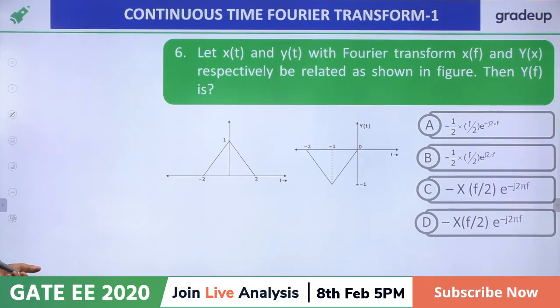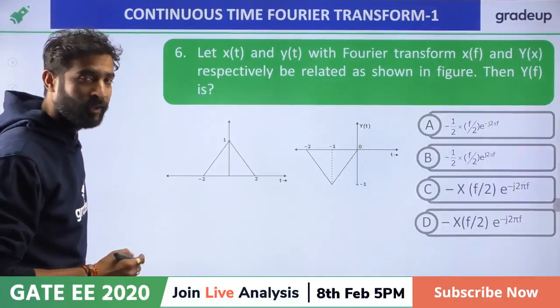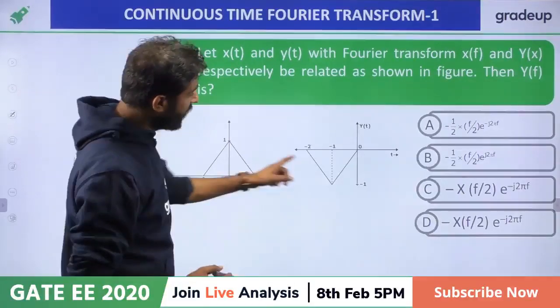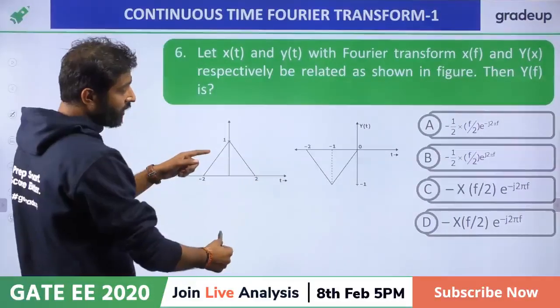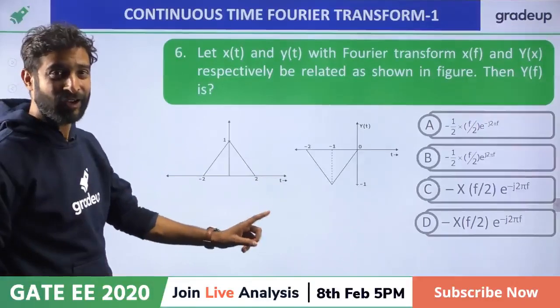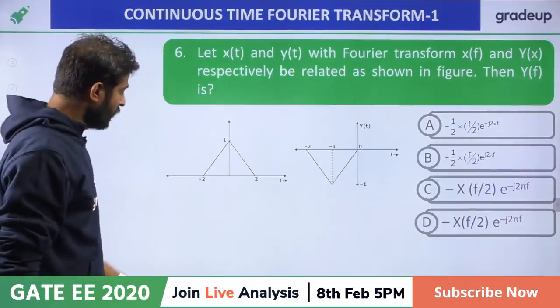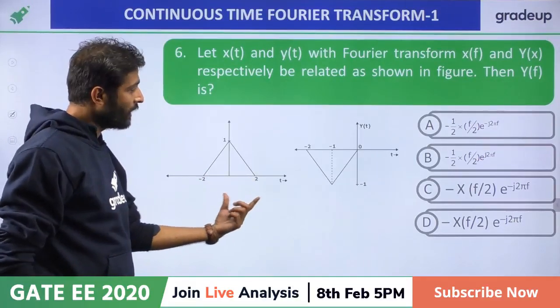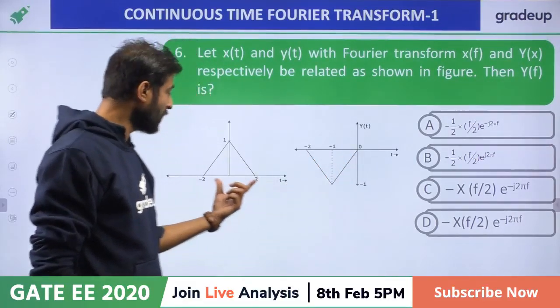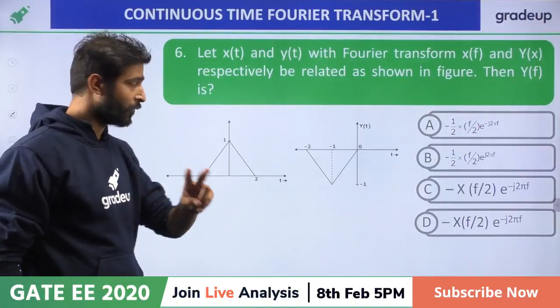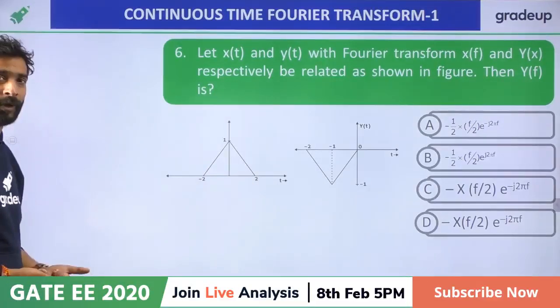Everybody is giving the answer C for this. Okay. What is basically the nature? Sir, it is reverted. So of course we should apply the minus sign. In every option the minus sign is given. Sir, the width is 4 and this is the width 2. So of course the compression is by a factor of 2. So time domain compression means multiplication in the frequency domain.